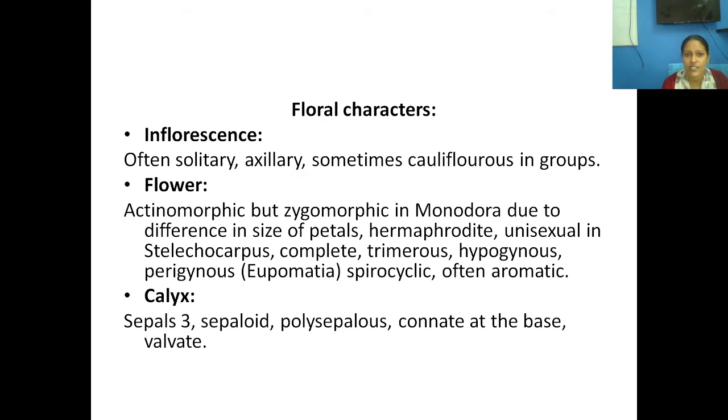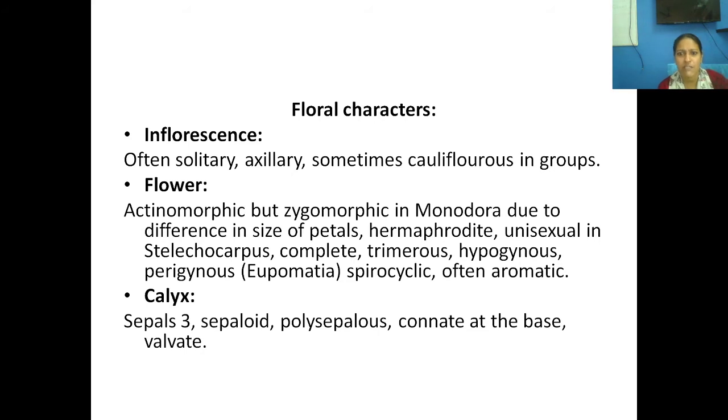First, inflorescence. It can be solitary, or it can be axillary, or sometimes it can be seen in groups. What about the flowers? Flowers are actinomorphic, that means they are almost equal, but in some species they are zygomorphic. And what about their sexual characters? They can be hermaphrodite. Both male and female can be seen in a single plant. In some species you could see unisexual. Another important feature is a trimerous condition. Trimerous means 3. Okay, 3 sepals, and about Cananga odorata you could see 3 plus 3 condition in petals. Hypogynous it will be.